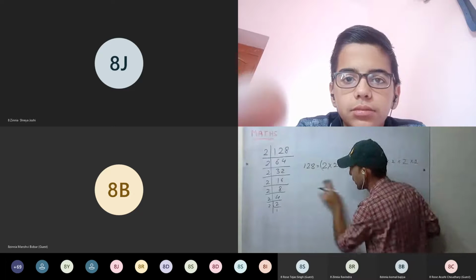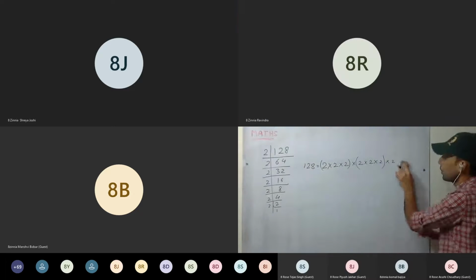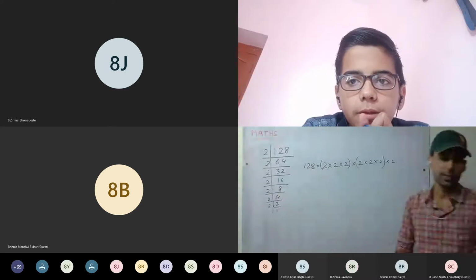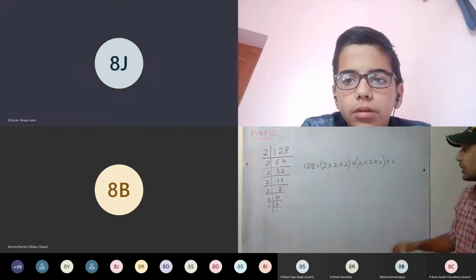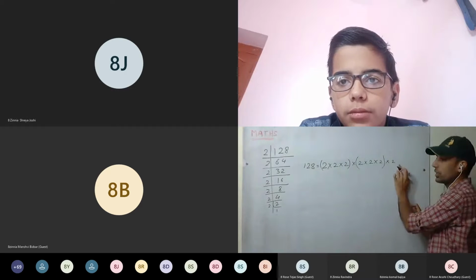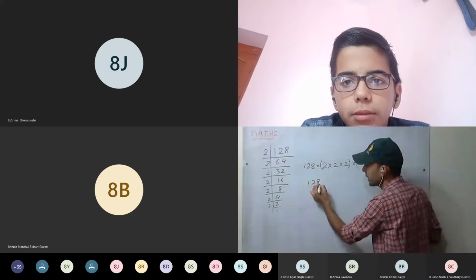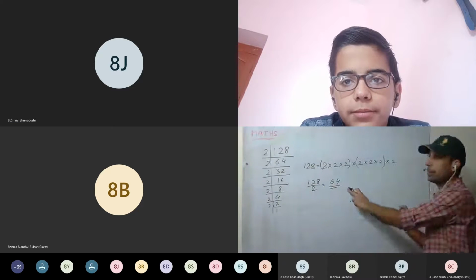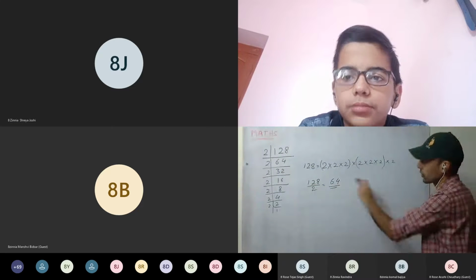Okay. Now one more question if I ask. By what number should I divide it so that the resultant number is a perfect cube? By 2. So that means I have to remove this 2. So 128 divided by 2, that is 64. This 64 is a perfect cube of 4.